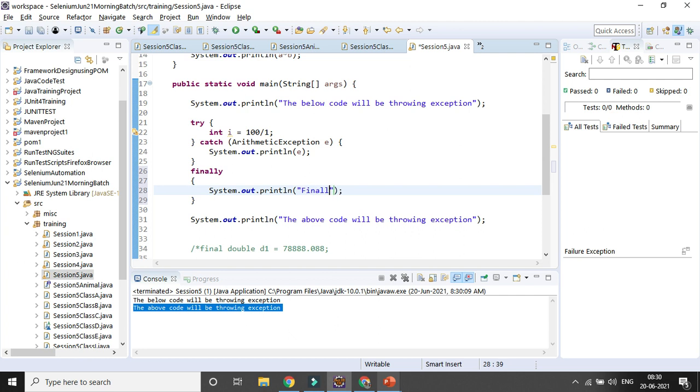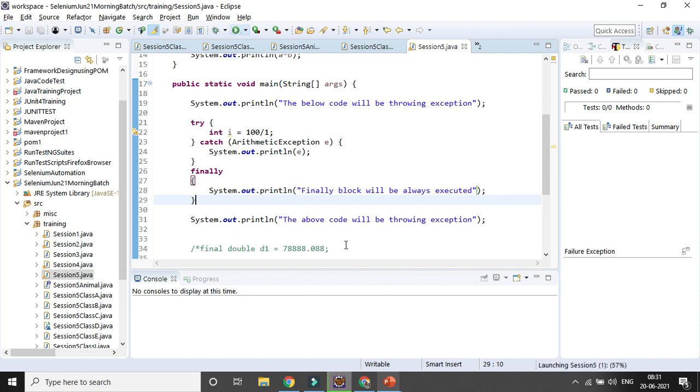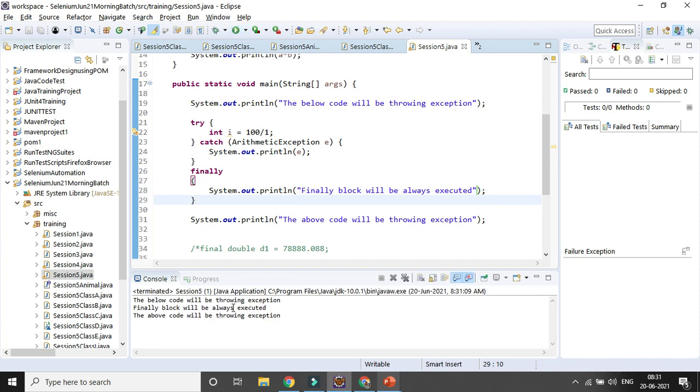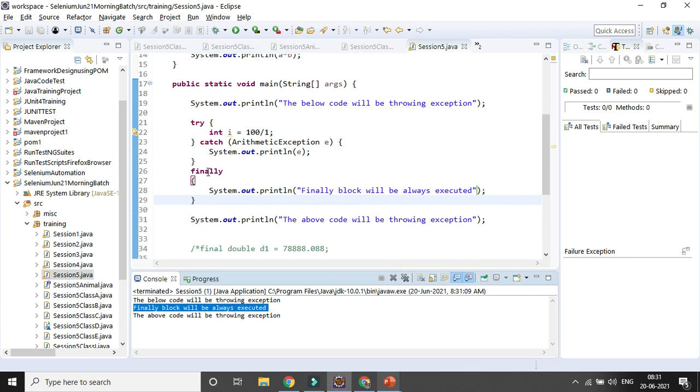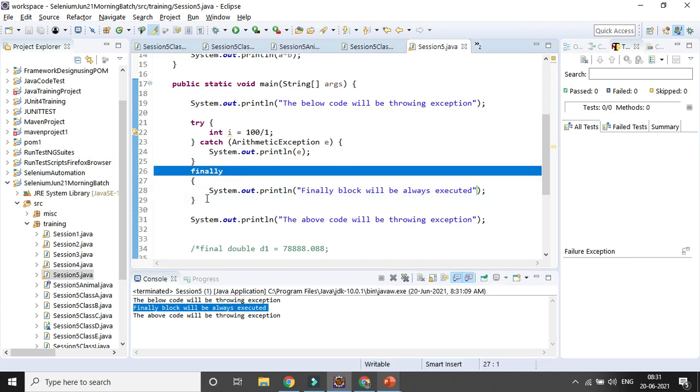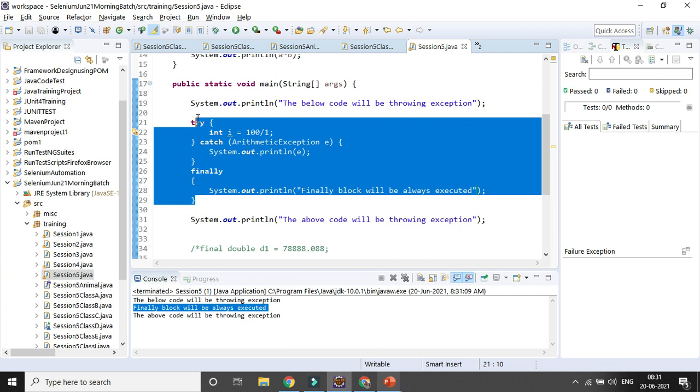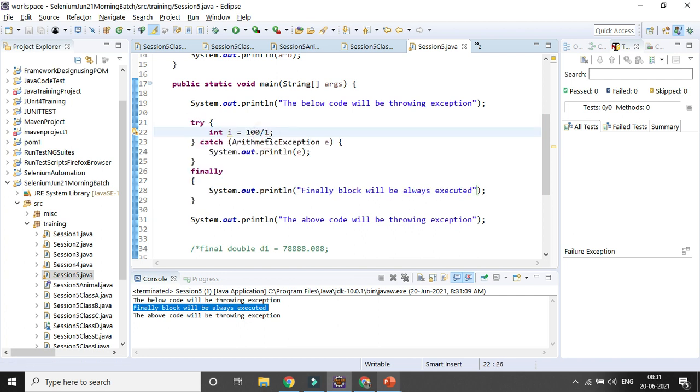The finally block will always be executed. Whether the exception is triggered or not triggered, that does not matter. It will always be executed. So if you now run it, you can see it is coming. So that is the importance of the finally block, right? It will let you know that you have tried to catch some exception, but it is not triggered, but it will still give you the details.